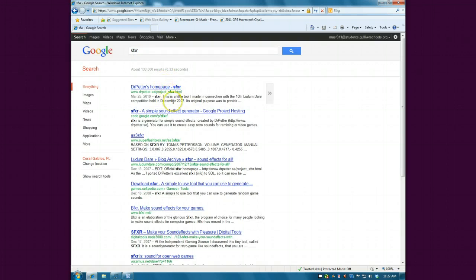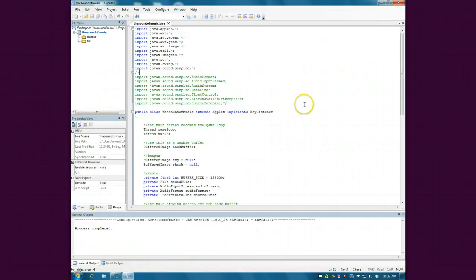SFXR. It is a simple sound effects generator. As you can see here, you can get it right here. Pretty cool software. Just do a search for it: SFXR. For those who can't see. But yeah, a good name to take note of. And we're pretty much done here.